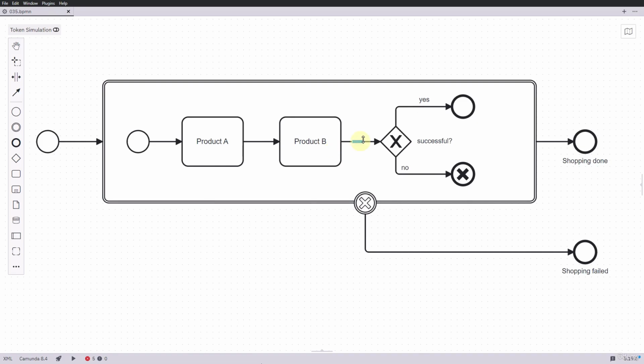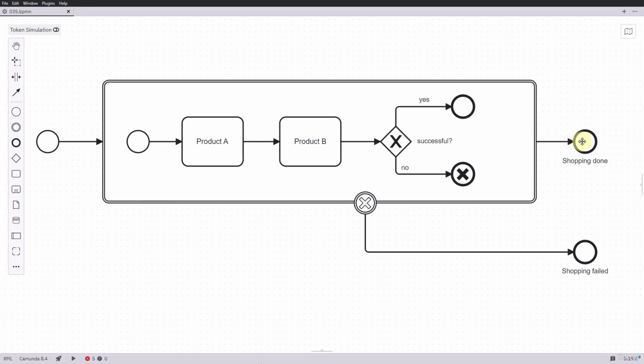First, a successful transaction. If all activities within the transaction subprocess are successfully completed without being cancelled or terminated by an error, the transaction is considered successful. In this case, the process follows the outcome sequence flow from the subprocess.